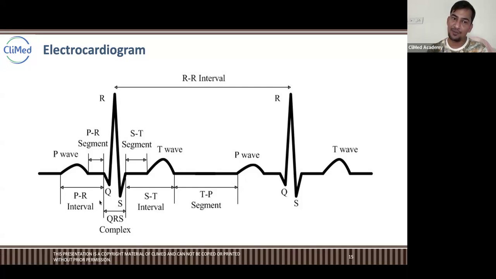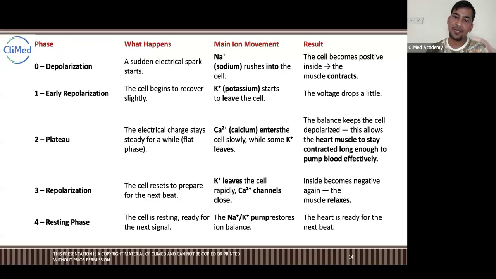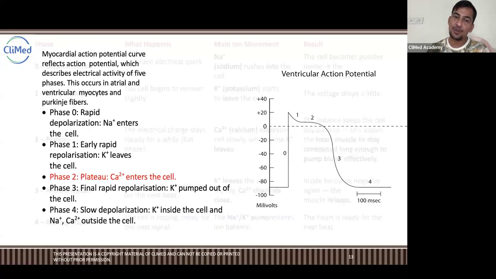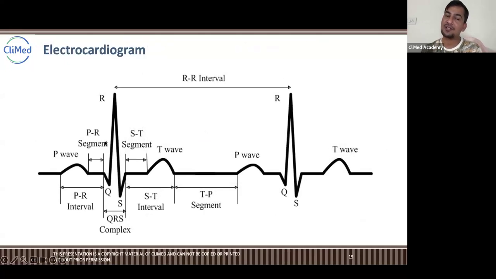This is rapid depolarization, right? See, if you look at this, this is rapid depolarization. So always look at the stage, right? So this has very many positive charges.